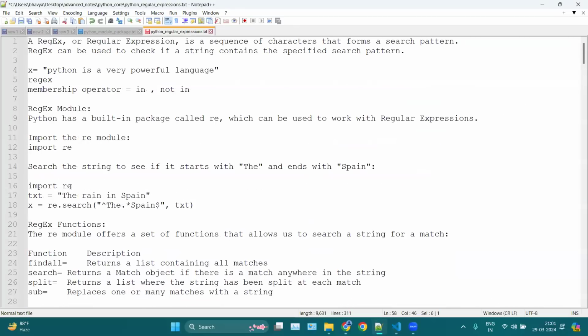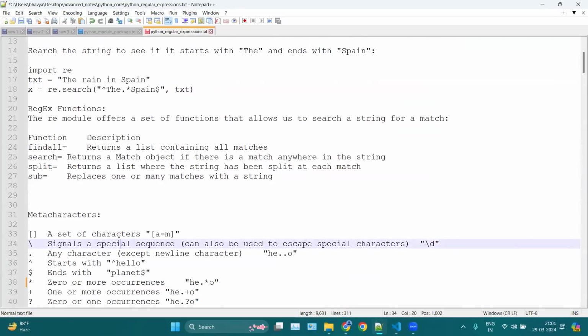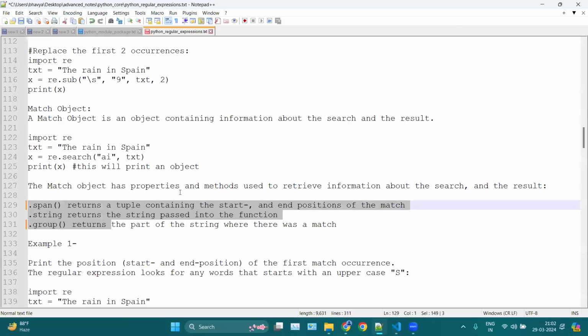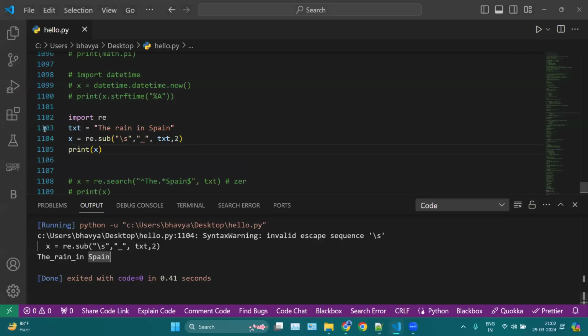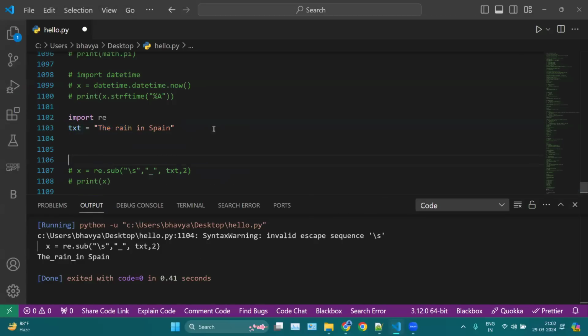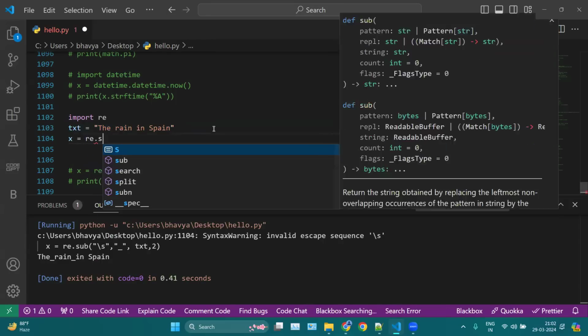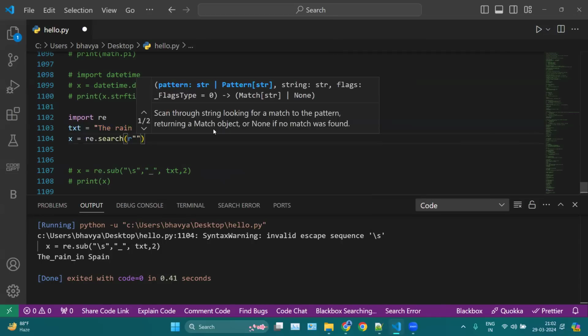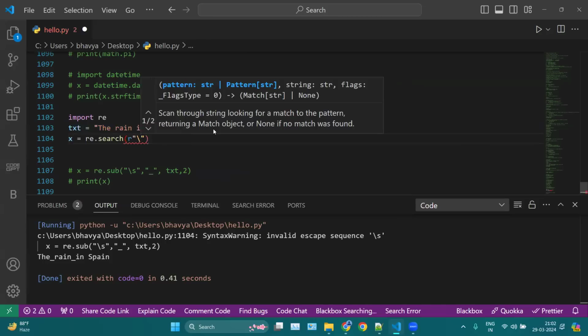Okay, so this is how we can use these 4 functions. Then we can use these 4 match objects, which are span, string, and group. So again, let's take another example here. Let's say we have the same string here. Now let's say here we are searching with re.search. Okay, now let's say I'm searching for, let's say here we can use \bS.